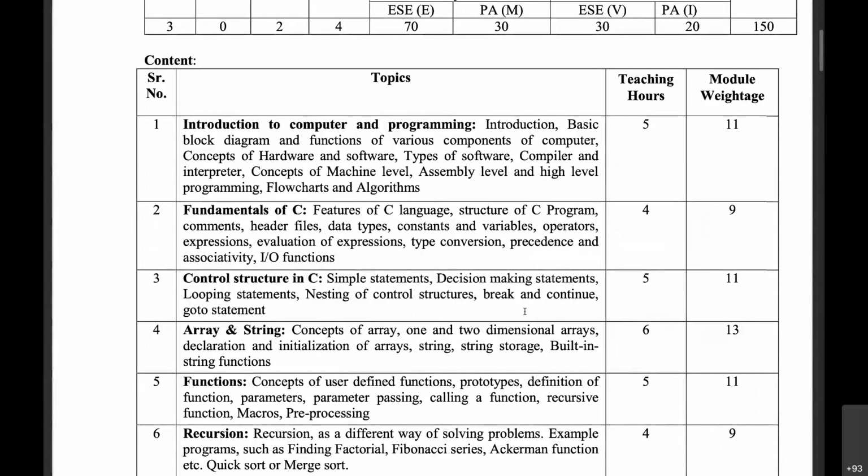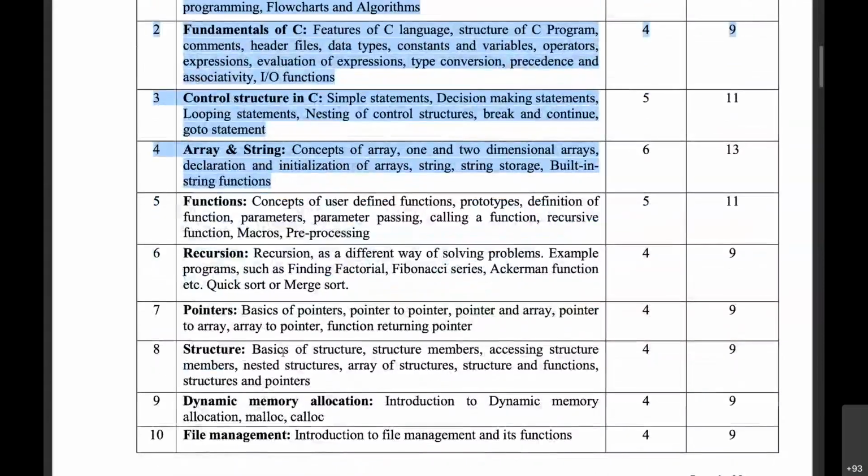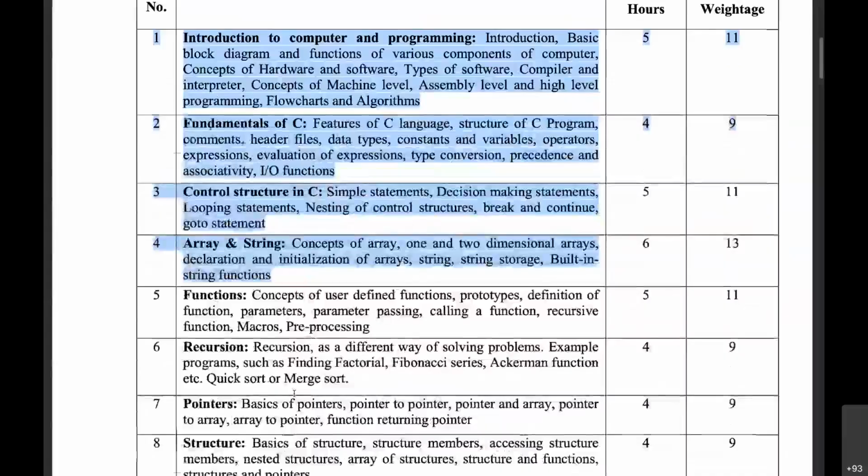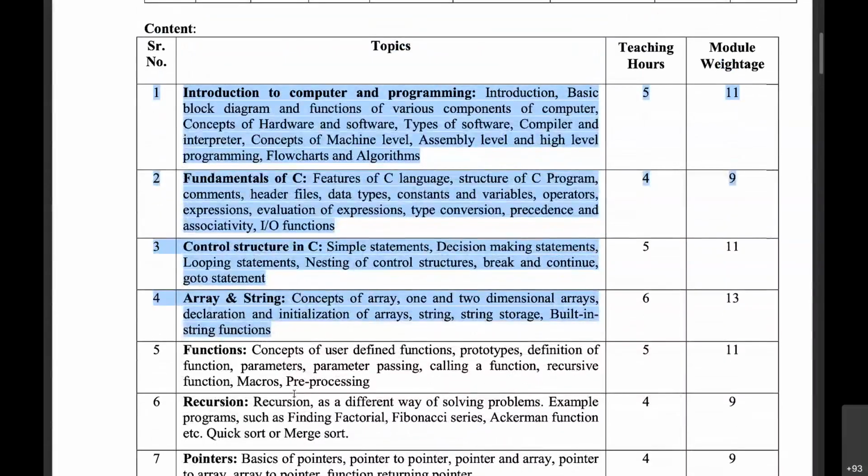Look, we have come a long way. I can say that we are done with our first 4 units here, and we do have a total of 10 units. The major part and the basic part, which is more important, I can say that we have seen it till now.